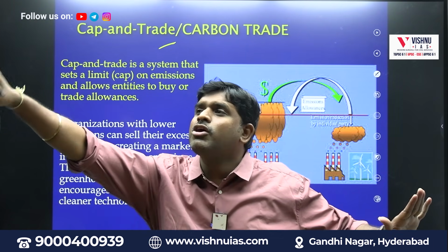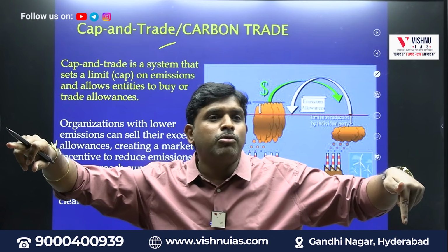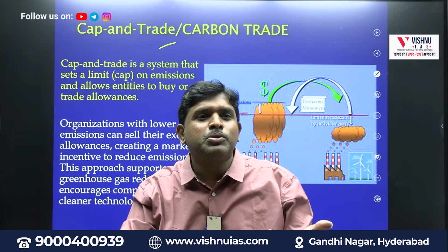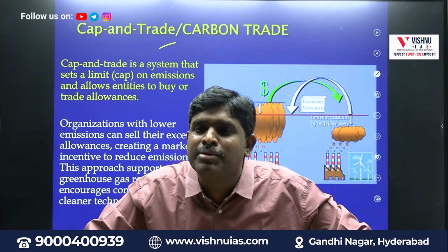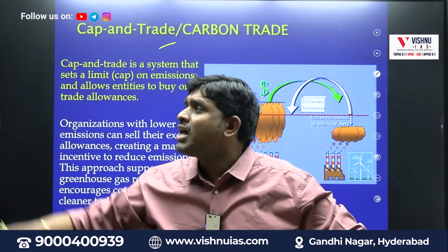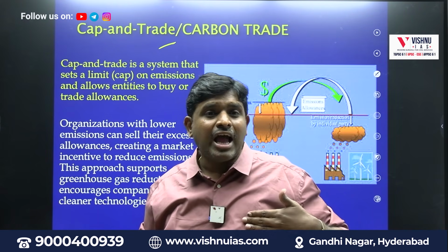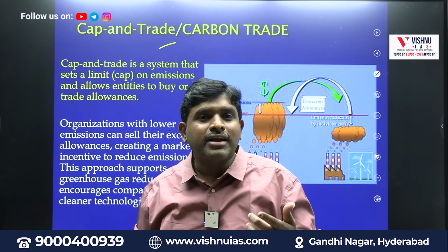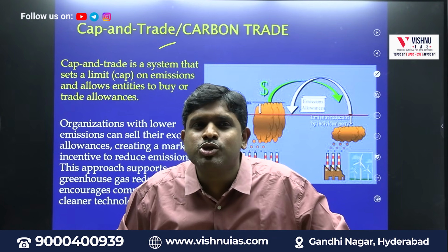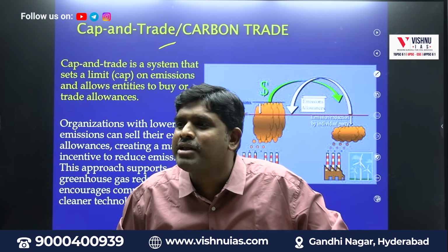So no penalty on that, and they also got motivated. Next year what will happen? He will think that I got 4 lakh rupees, next year I will emit only 6 million tons. This person will buy 2 million tons, another person will buy 2 million tons. I will get 4 lakhs, how many? 8 lakhs.